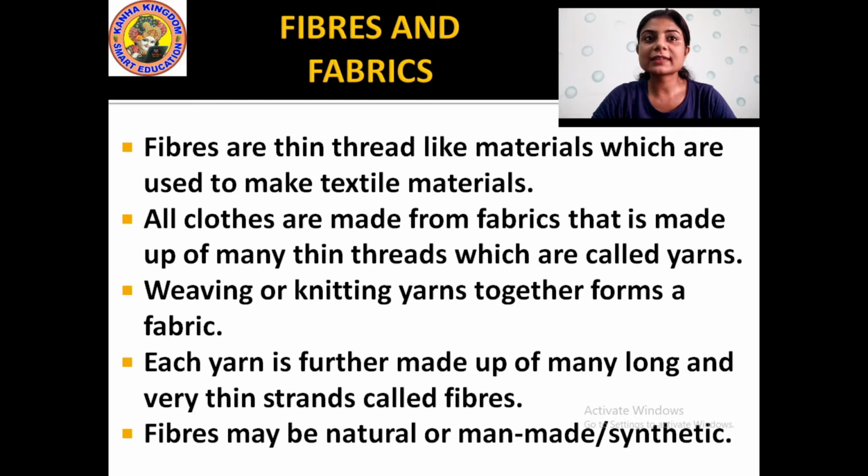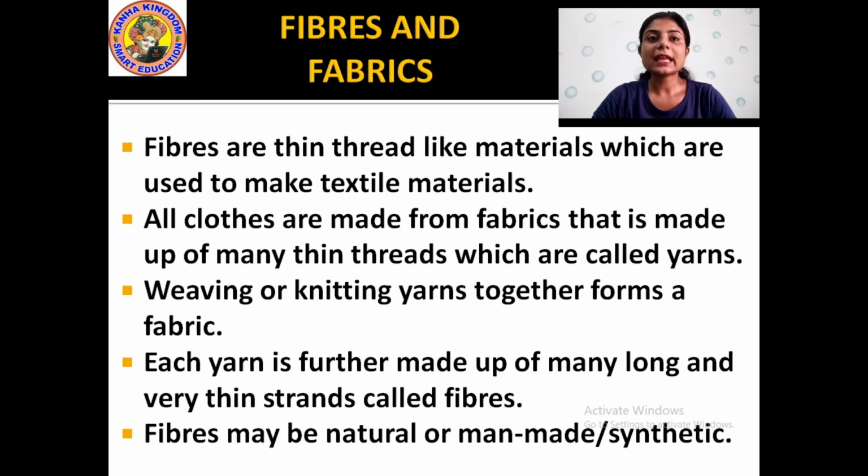And what are these fabrics? These are thin threads which are yarned together, that means which are knitted or woven together, and these are called yarns. Y-A-R-N-S, yarns. Understood? Weaving or knitting yarns together forms a fabric. And how is this fabric formed? When we knit or weave the yarn together. Yarns are the threads, thin threads which are knitted or woven together to make fabrics. And these clothes are made from different types of fabrics.